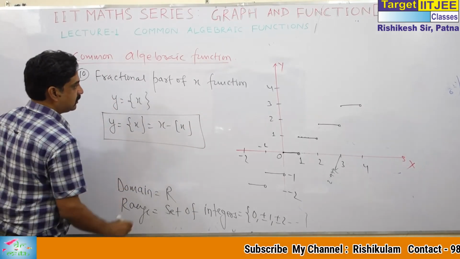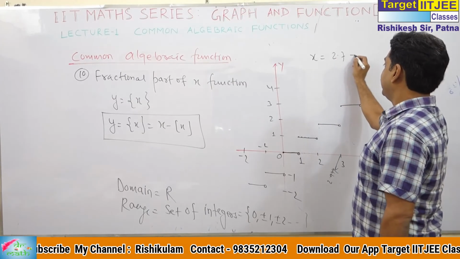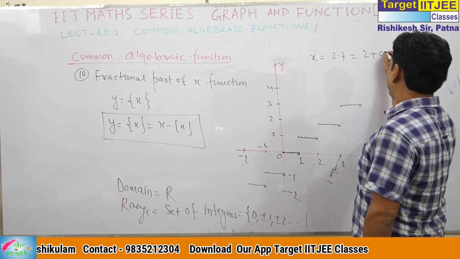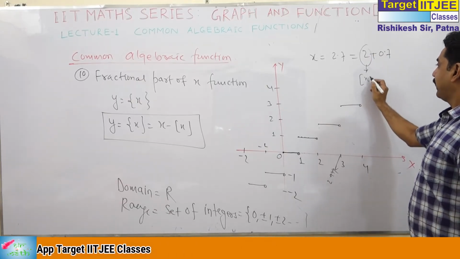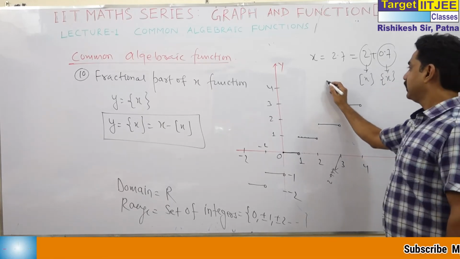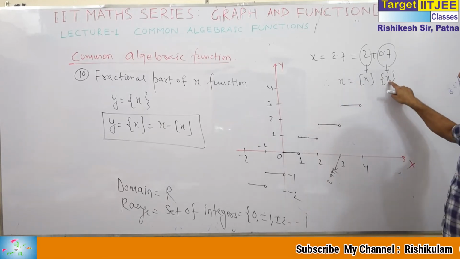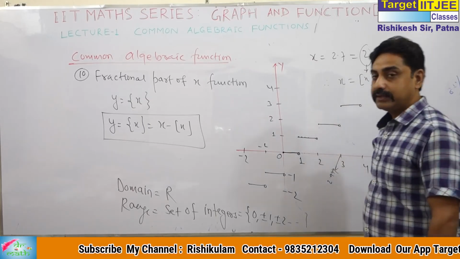For example, if we take x as 2.7, it is 2 plus 0.7. So this is its greatest integer part, and this is its fractional part. So x is equal to this plus this. So what is the fractional part? The fractional part you can say is x minus the greatest integer of x.